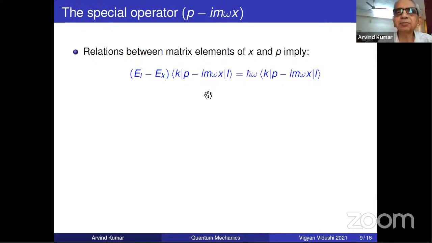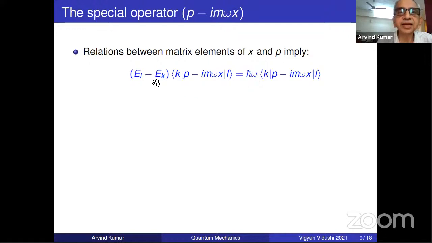You just add them up appropriately and you will get this equation. Now this is an incredibly good simple equation. What is it saying? For the same reasons as before, this will be non-zero only if EL minus EK is h cross omega.